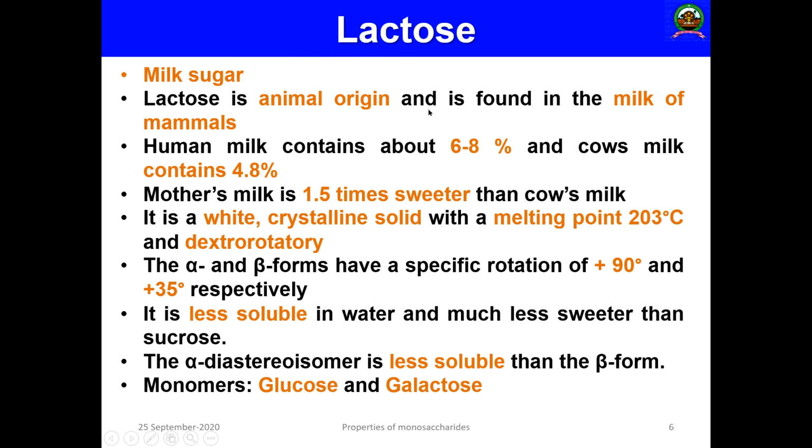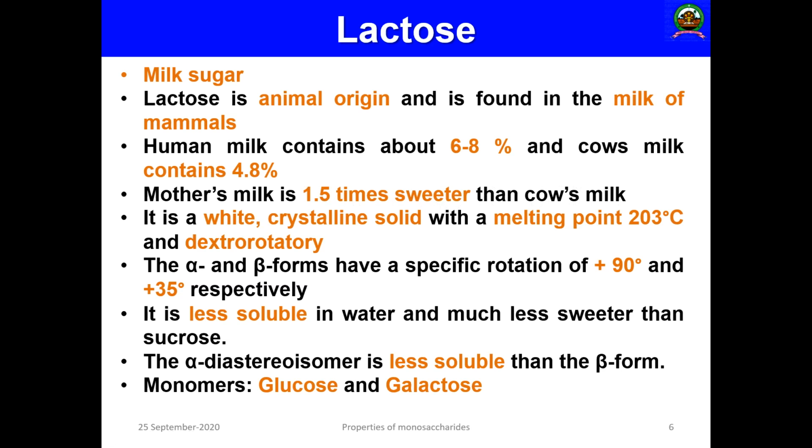Human milk contains 6 to 8% of lactose, and cow milk contains 4.8% of lactose. The milk with the highest quantity of lactose is mother's milk. Mother's milk is 1.5 times sweeter than cow milk, because the lactose content is very high here.